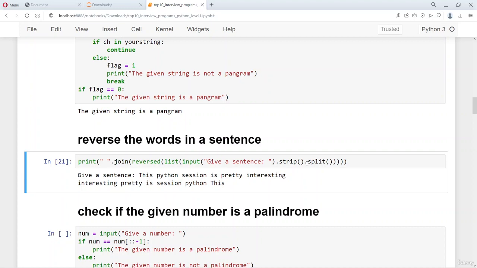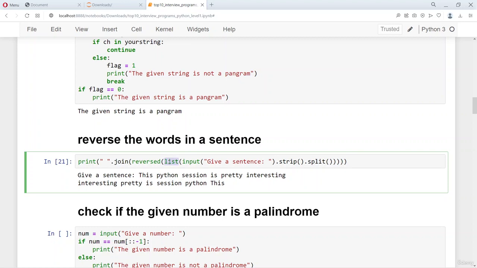So how did this do it? You can see that we give a sentence over here, and then we remove the leading and the trailing blanks from the sentence. The leading and the trailing blanks are removed by using strip, and then we split the sentence whenever there is a space, and then we get a list of strings as the output of this input statement. That is converted into a list.